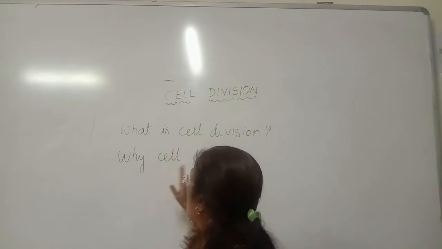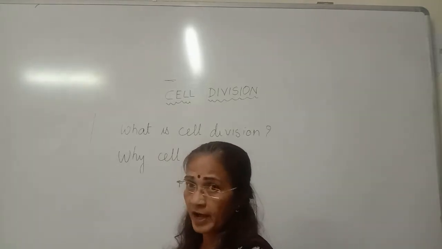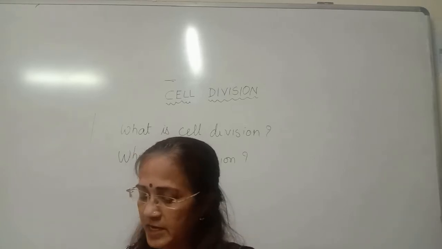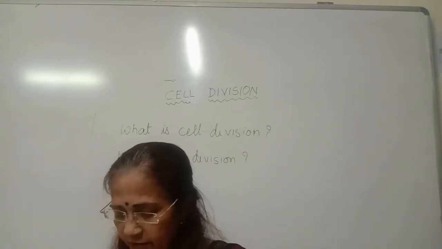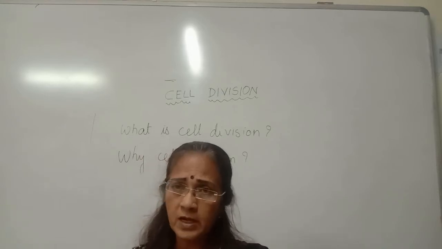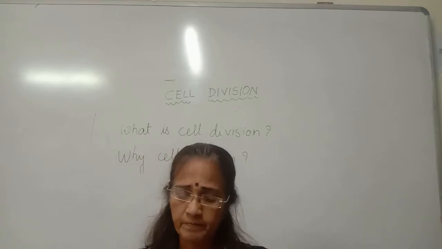Okay, so why cell division, we have already answered. Now let us go for different types of cell division. In our body there are two types of cells.